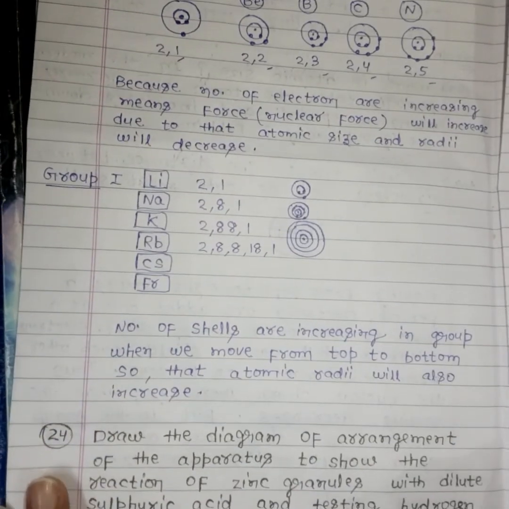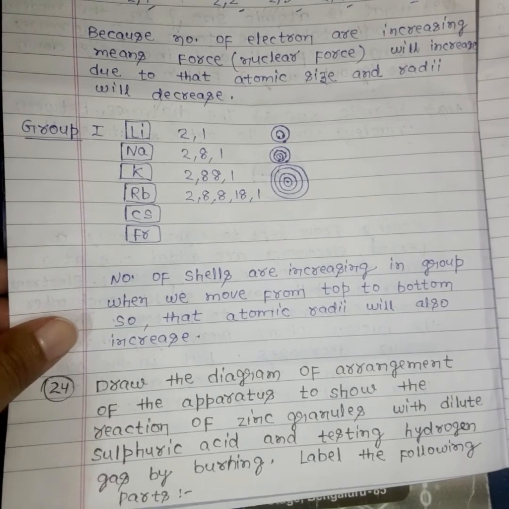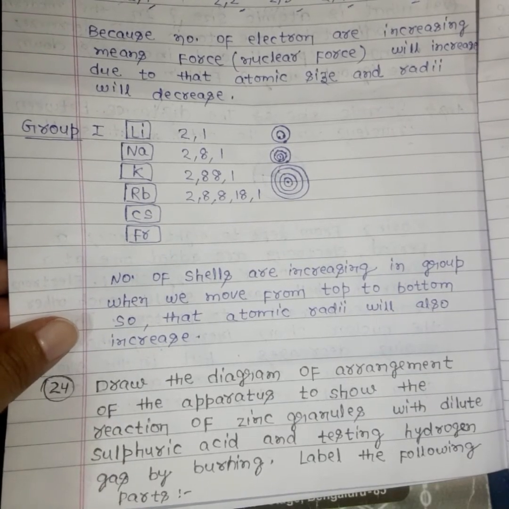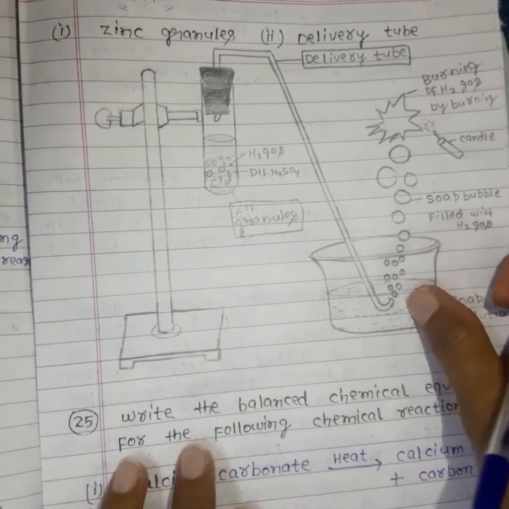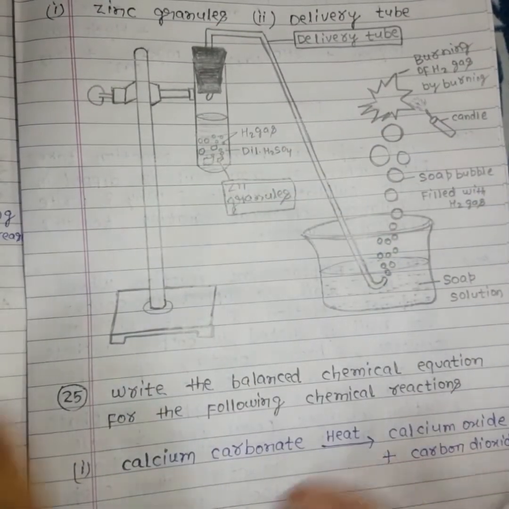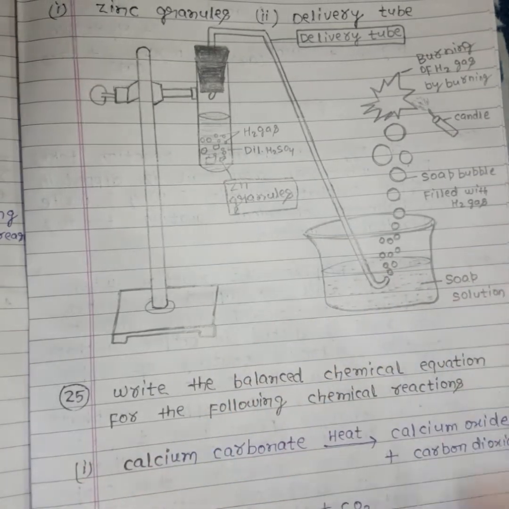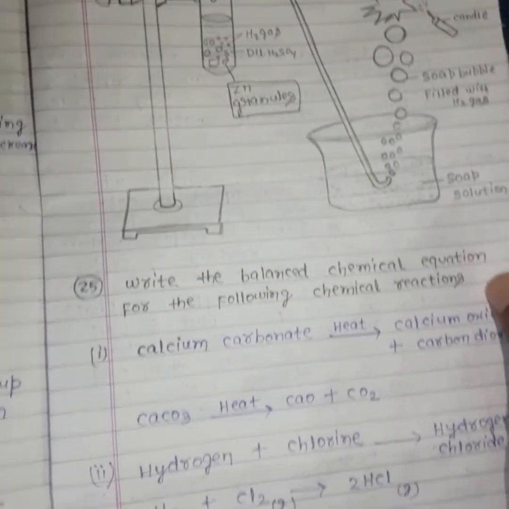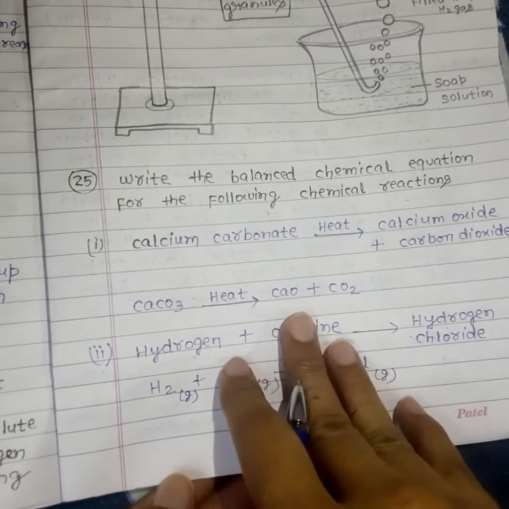Okay, next question is: draw the diagram of arrangement of apparatus to show the reaction of zinc granules with dilute sulfuric acid and testing hydrogen gas by burning, and you have to label the parts like zinc granules and delivery tube. So this is the structure, you know well, simple. All chemistry structures were very simple. Even in biology, they have asked very simple diagrams. Next we will move to the next question, that is related to the equation.